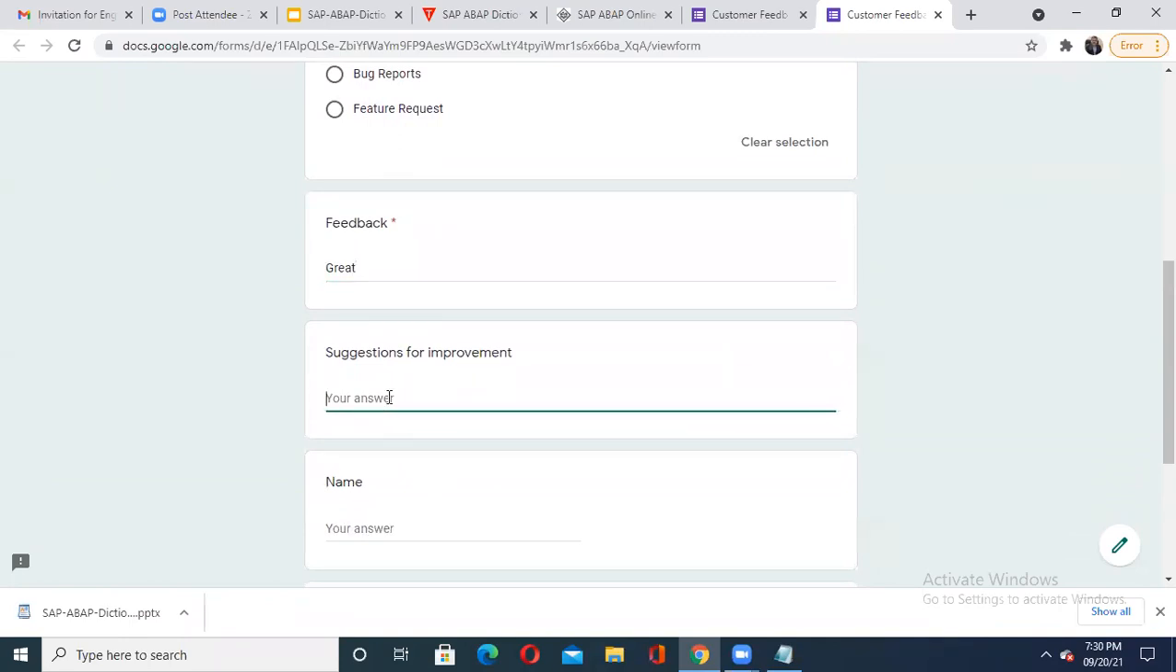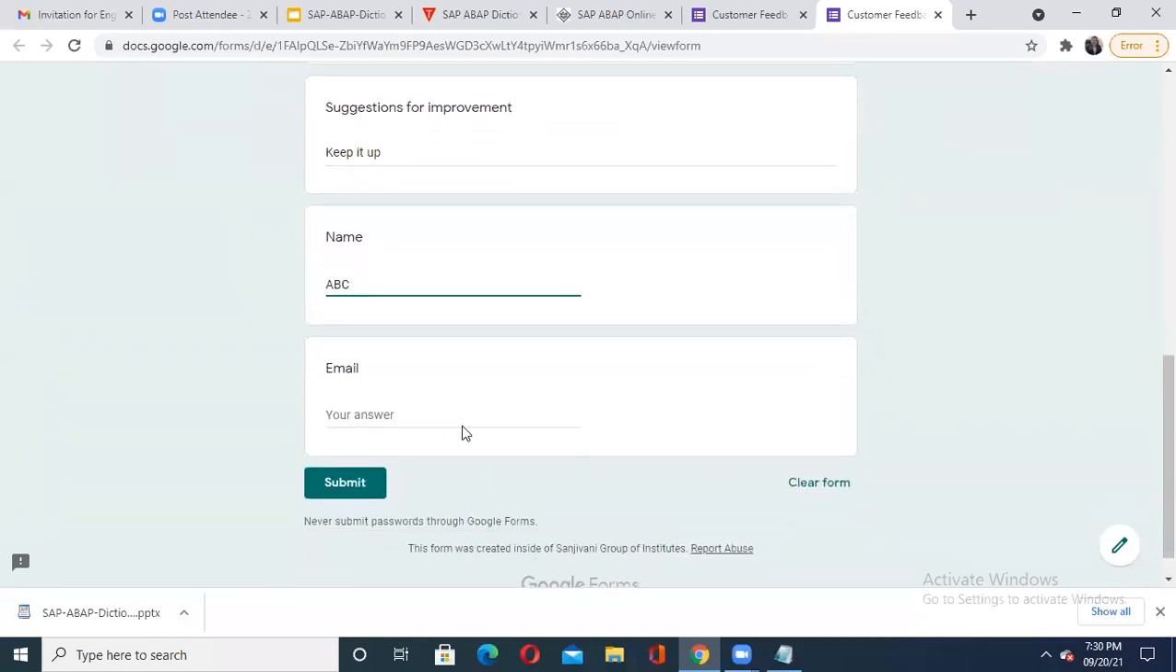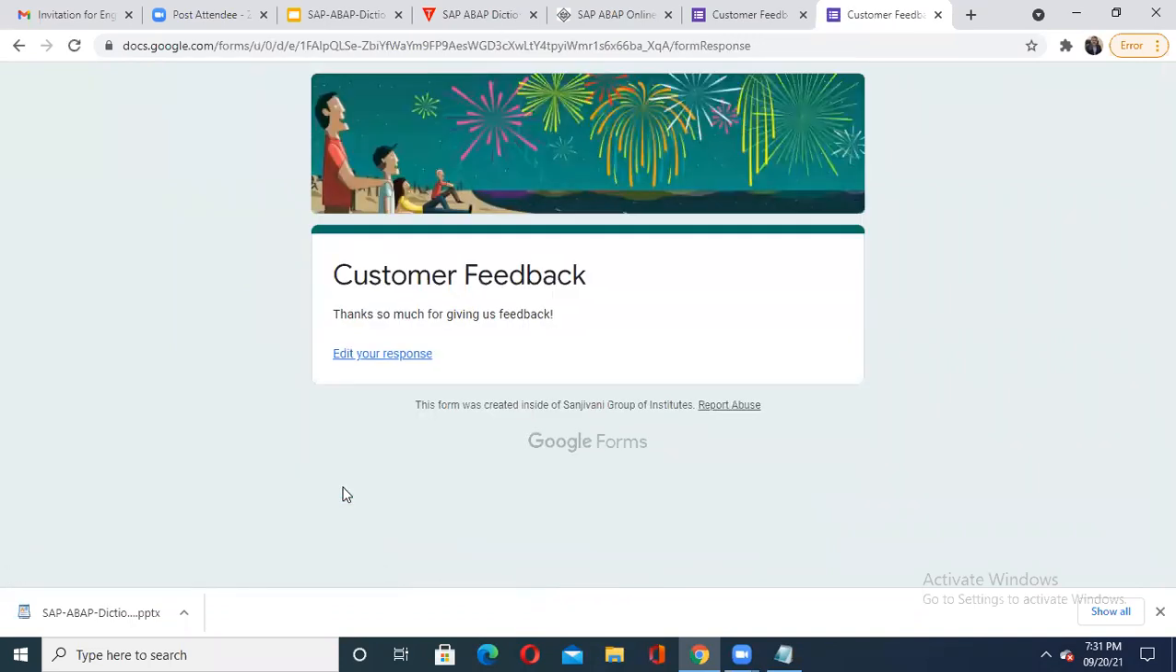When you say SAP end user or SAP GUI, it may be like this for any business application. Suggestion for improvement, I'll say keep it up. Then name, I'm putting ABC. I'm not going to put other details. Email address, suppose a at the rate gmail.com. So I have filled this form, and once I click the submit button, it becomes a front end data filling. I have filled in my data.